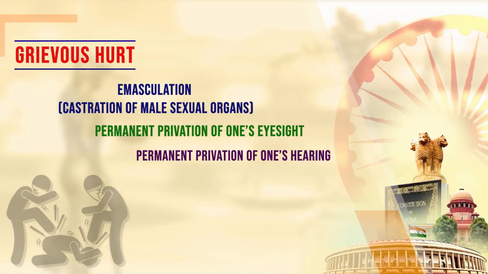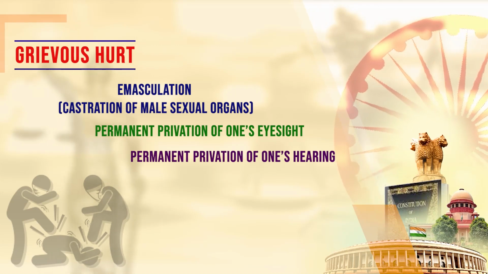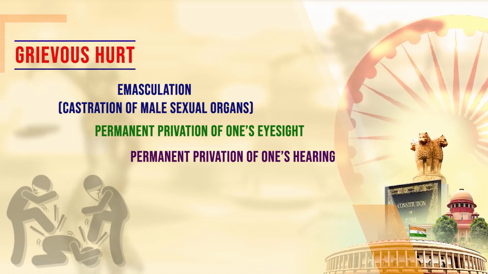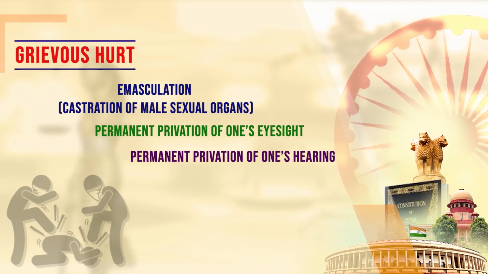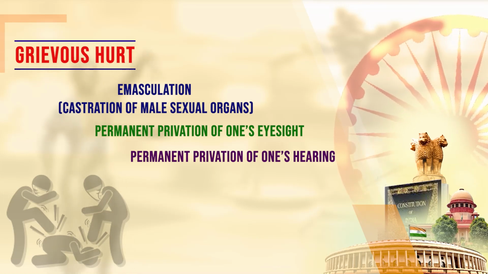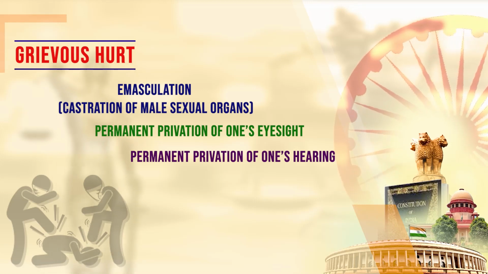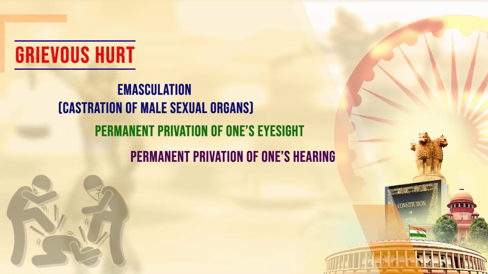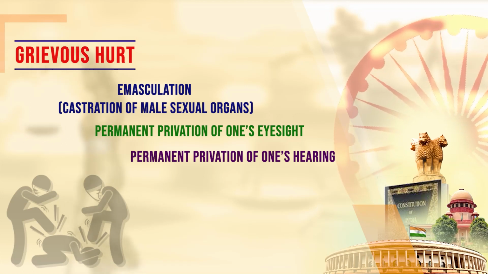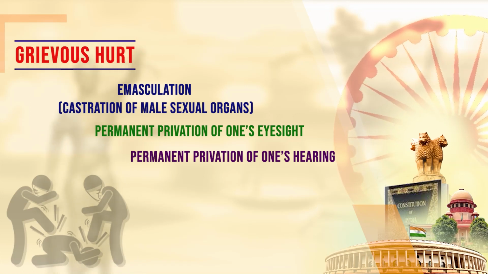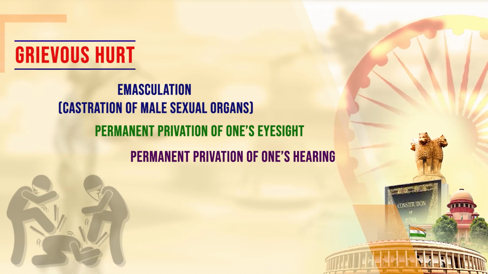Thirdly, permanent privation of the hearing of either ear. So if the hearing capacity of the ear is affected by an act of an individual, by use of any weapon or any chemicals or any other things which cause such person to be permanently impaired, that is, not able to hear with either ear, then it will also amount to grievous hurt.